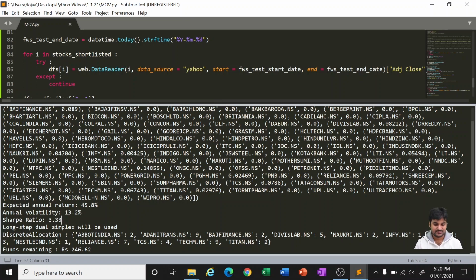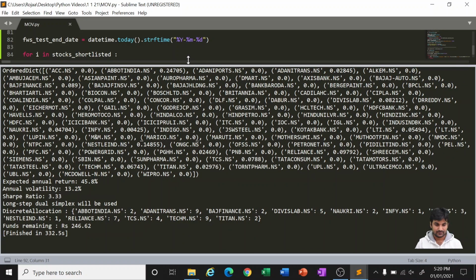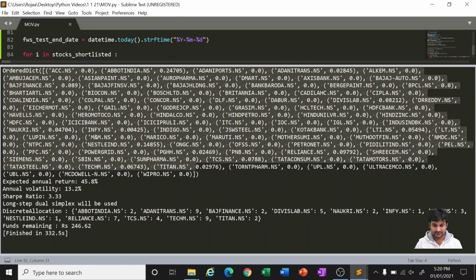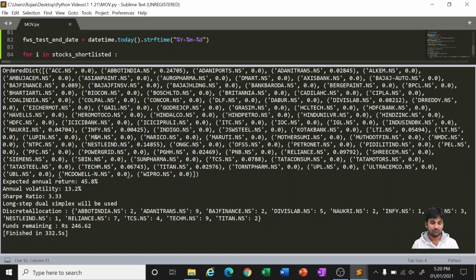So it has given us these details: out of all these 100 stocks, it has given us the respective weights, and it is giving us an expected annual return of 45.8%, annual volatility of 13%, with a Sharpe ratio of 3.33.